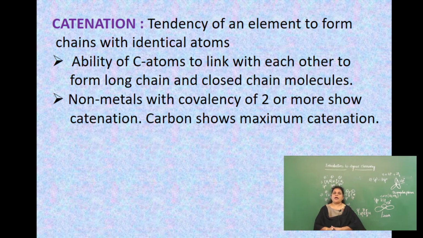Second one is the ability of a carbon atom to link with each other to form a long chain and a closed chain molecule. This is the tendency of a carbon atom. Therefore, the number of organic compounds is maximum. Non-metals with covalency 2 or more show catenation. If covalency is more than two, it exhibits the catenation property. But out of those non-metals, carbon shows maximum catenation.